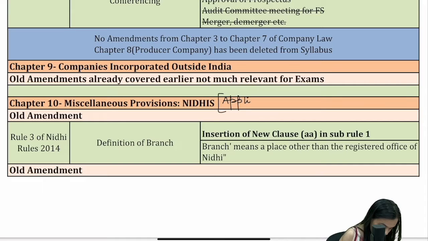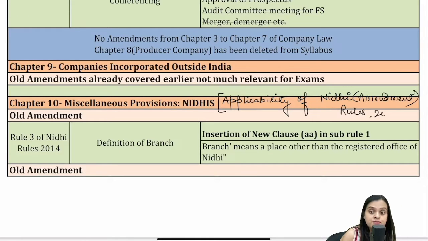Applicability of Nidhi Amendment Rules 2022 is with effect from 19th April 2022.